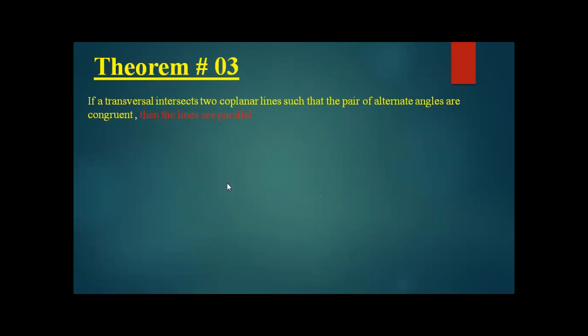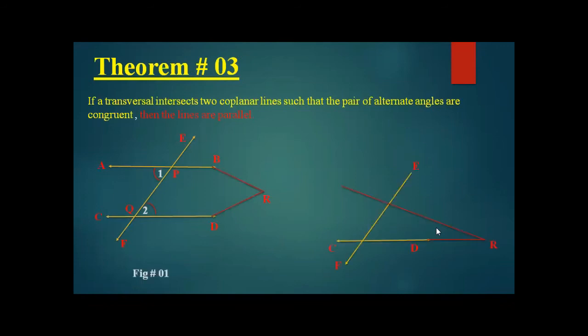So whenever there are two lines, we don't know whether they are parallel or not, but if a transversal is intersecting them and the alternate angles formed are congruent to each other, the lines are parallel. If they are not congruent to each other, it means they are not parallel. Let us discuss it with the help of figures.